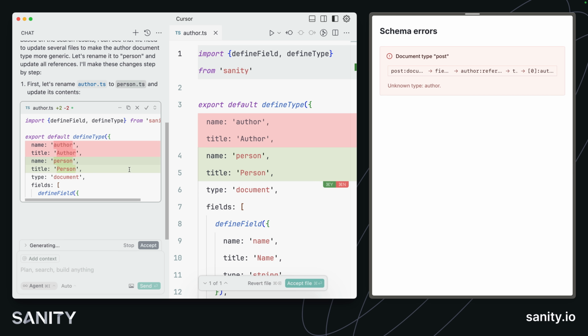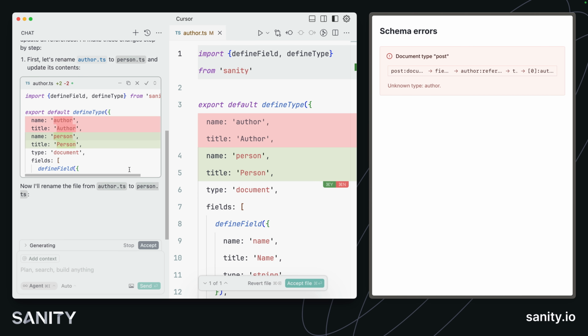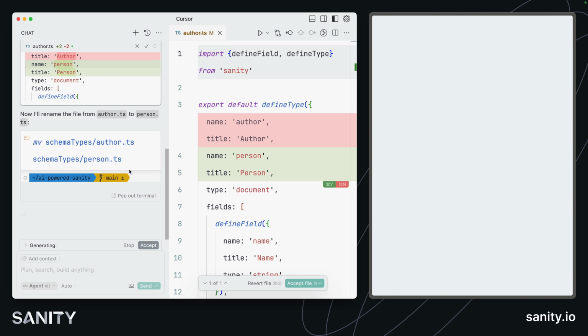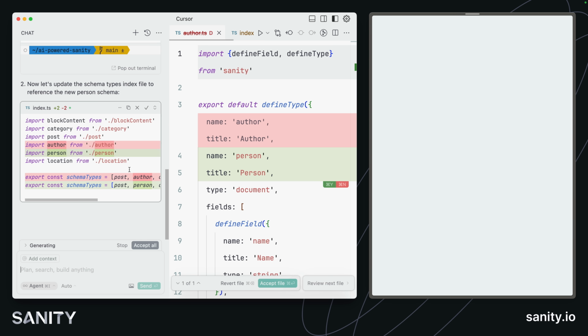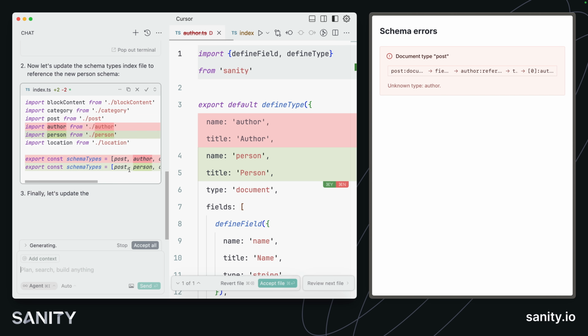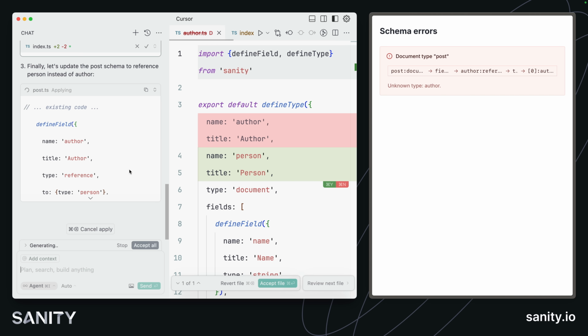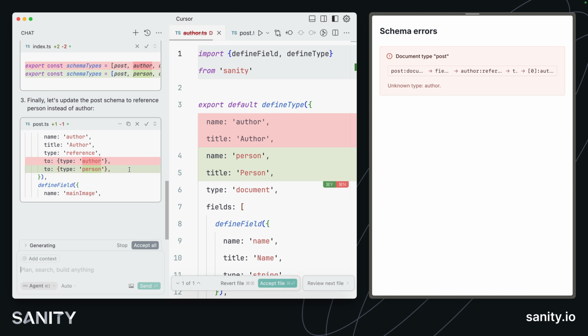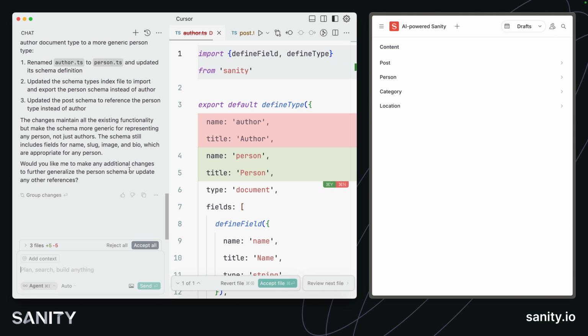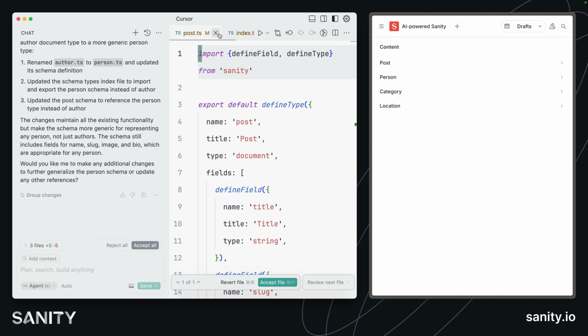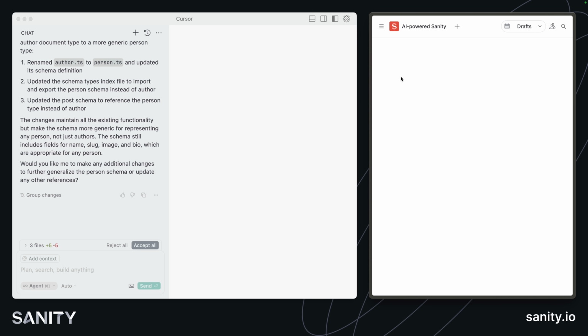What's excellent about this step is that it is going to make those changes not just to this author file, but it will go and update references in other files that may be very easy to miss if we were just responsible for this alone. It's going to work through the codebase to find every reference to a person, such as in the post document type, where there's a reference to an author that will get changed to a person. That's not code configuration, it's just a string in that schema configuration file, but the agent will take care of all of that for us. So I can close these files now, and I'm confident that yes, person records now exist instead of authors.